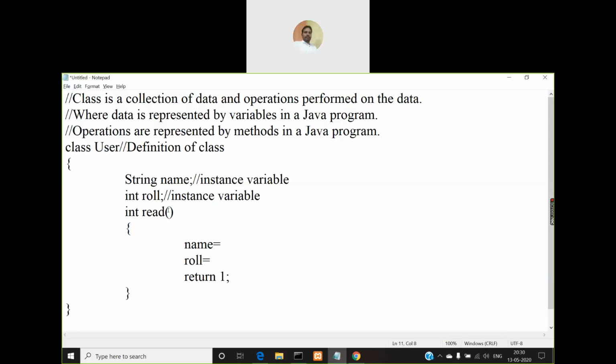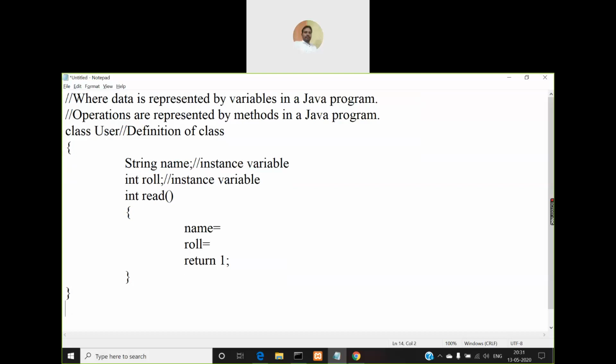Say when you're calling this read method, you will supply this read method with two different values. One is of type string, to assign that value to the variable name, and the other one is of type integer, so that you can assign that value to the roll number, right? So when somebody is calling from outside this program, say here I have another class.